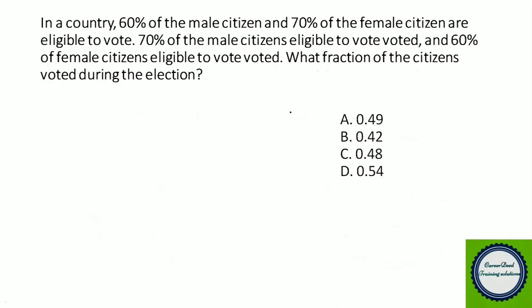In a country, 60 percent of male citizens and 70 percent of female citizens are eligible to vote. 70 percent of male citizens eligible to vote voted, and 60 percent of female citizens eligible to vote voted. What fraction of the citizens voted during the election?